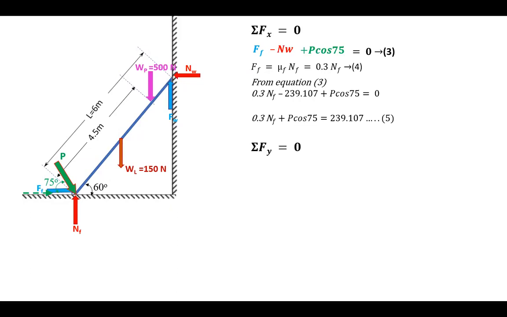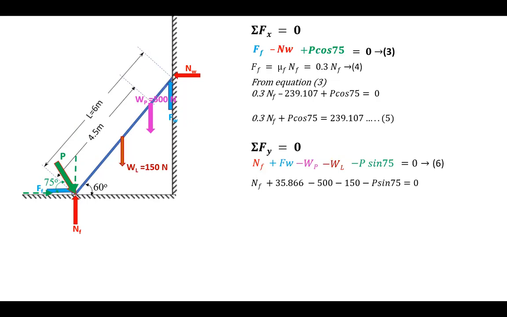Next, let us consider sigma Fy is equal to 0. We know Nf acts upwards, so positive plus Nf, and Fw acts upwards, that also is positive, therefore plus Fw, and the weight of the person acts downwards, so minus Wp, and the weight of the ladder also acts downwards, therefore minus Wl. The last force is the vertical component of the force P, which is P sine 75, and that also acts downwards, so negative, minus P sine 75. Equate that to 0. Call that equation number 6.